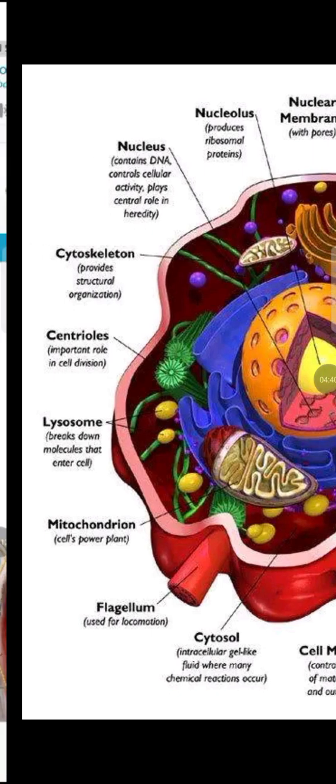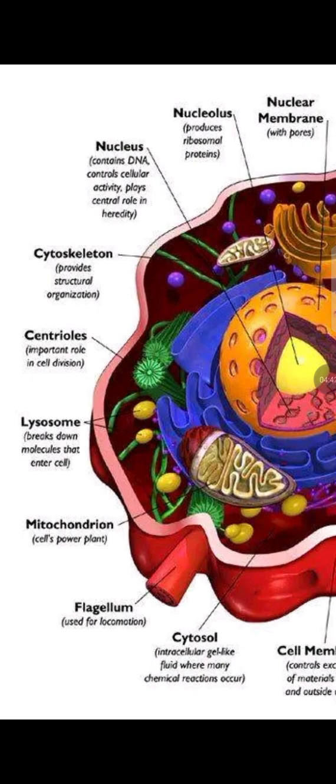We have lysosomes, which break down molecules that enter the cell. Centrioles are important for cell division. Cytoskeleton is more or less providing structure for the organization of the cell.